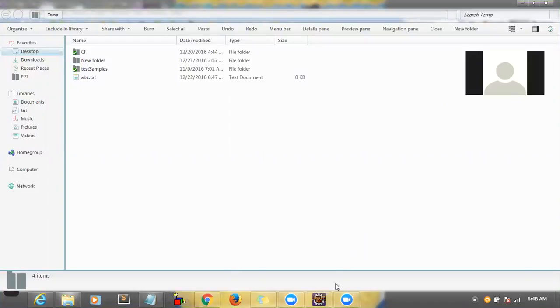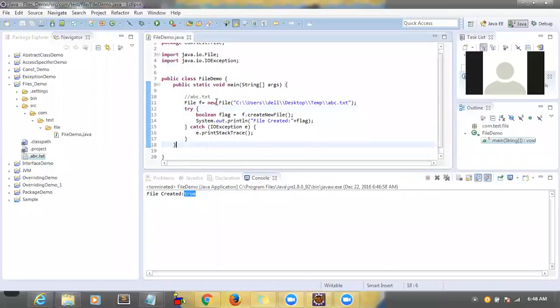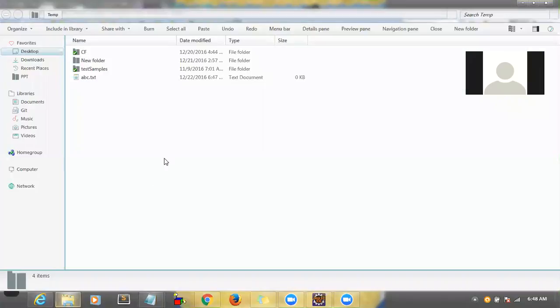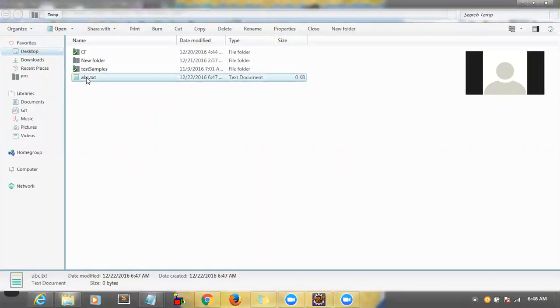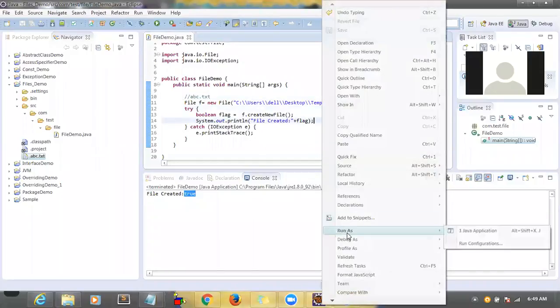Right. Okay, fine. So now go back to our program. If you see here, the file is now created under a specific location, correct? Right. So now let me run the program again one more time. I didn't modify anything. I am just running the program.